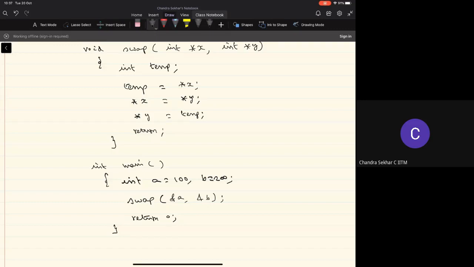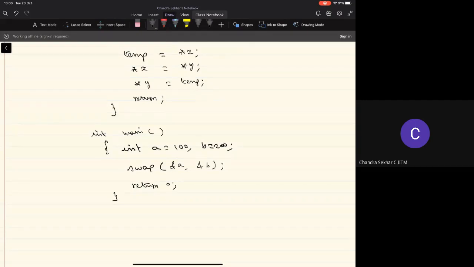I want you to take a minute to think about it and then tell me, how do we realize all these operations for defining the function and also for making the function call?